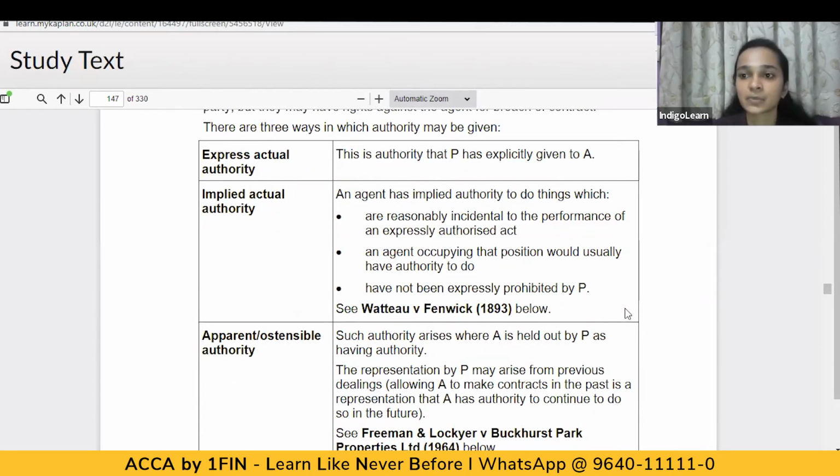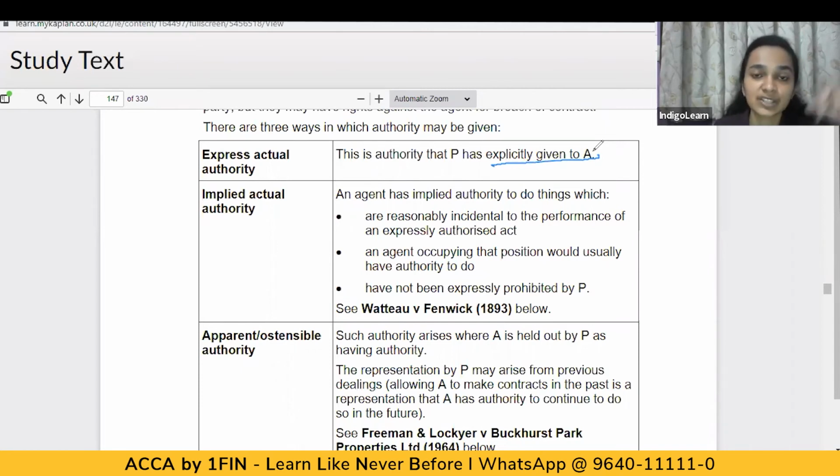When we talk of express authority, it is something where the principal has explicitly given some powers to the agent. The principal has clearly specified that as my agent, you have these powers. So where the powers have been clearly specified, we say that these are express authorities of the agent.